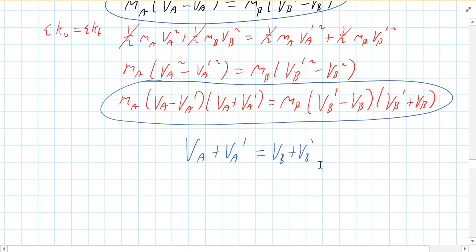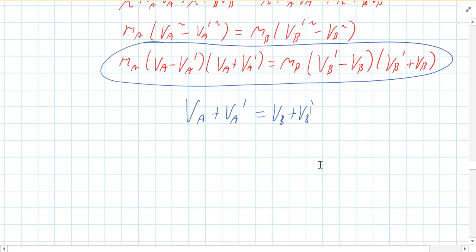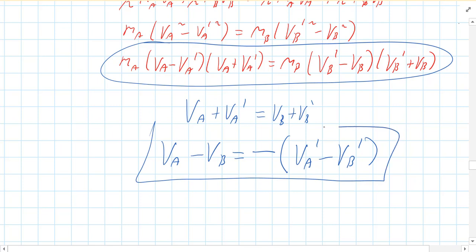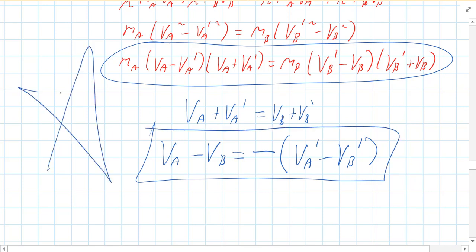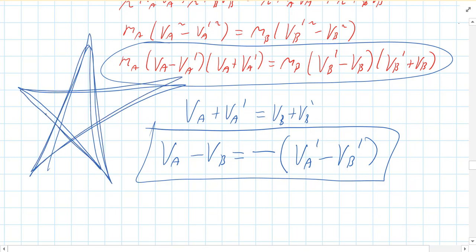All right. If you get the original speeds on the left and the final speeds on the right, most textbooks will write it something like this: va minus vb equals negative quantity va prime minus vb prime. Now, there are other ways you can write that, but that's what you're going to see in most textbooks. Okay, so now I'm going to write that big star for those people that fast forwarded through this part of the derivation. I'm going to write that big star for you.